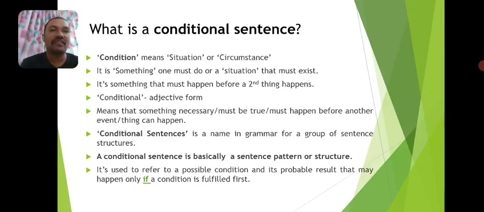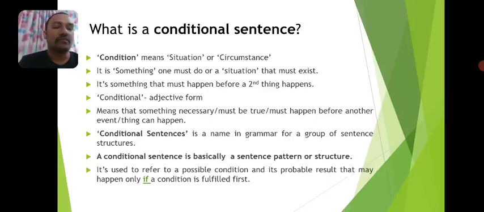So a conditional sentence is something that must be true, something that must be necessary, or something that must take place in order for something else to happen. Conditional sentences is a name in the English language for a group of sentence structures. Essentially, these are a combination of sentence structures in English.